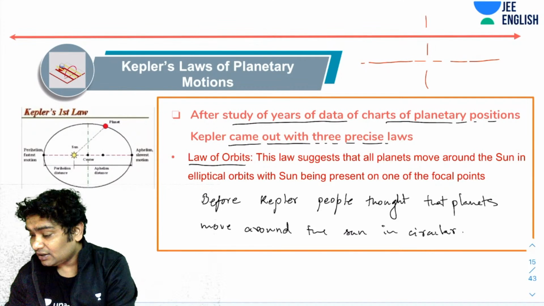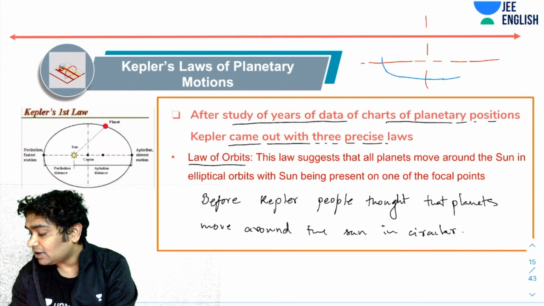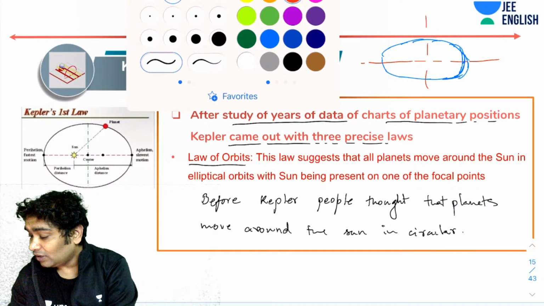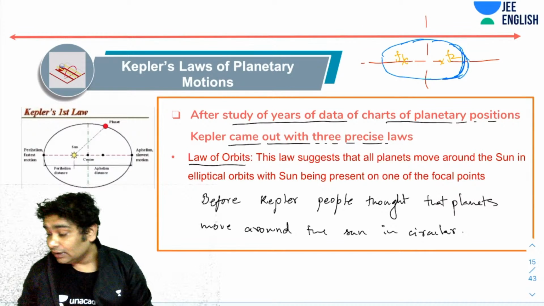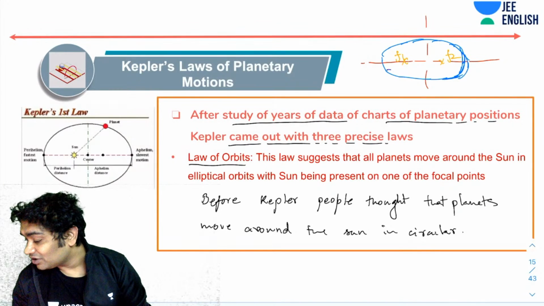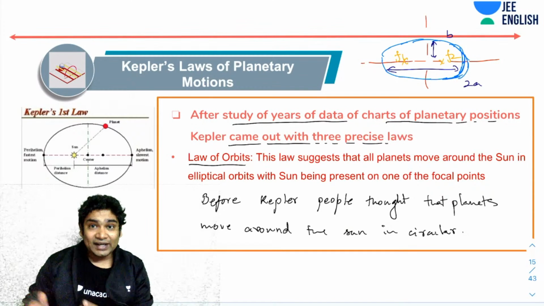Every ellipse is characterized by two focal points, a semi-major axis, a minor axis and a major axis. This is what an ellipse looks like, right? It has two focal points, so one might be here, F1, and F2. Two foci it has. Then there is a major axis, which is usually represented by 2A. Then this is the semi-minor axis, which is B. Okay, so this is what an ellipse looks like.